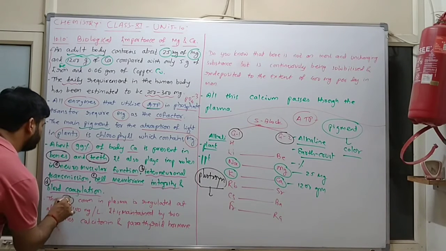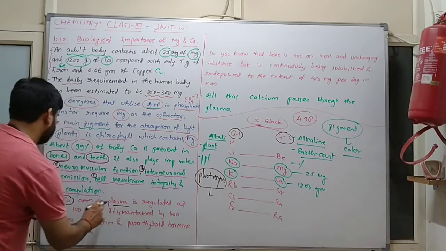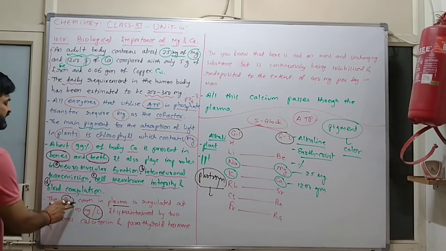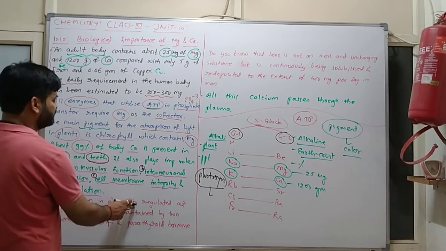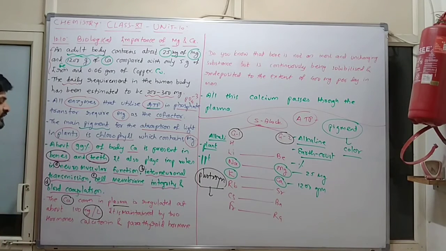The calcium concentration in plasma is regulated at about 100 milligram per liter, meaning 100 milligram in 1 liter.